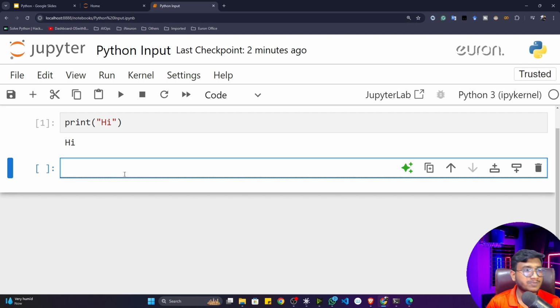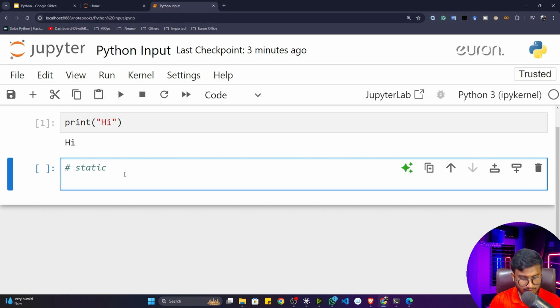So before starting with this input concept, first of all, I want to tell you why this input is required, and why we should use input inside Python. Because in the software industry we have two kinds of application. One is static application, and another is dynamic application. In a static application, you don't need to pass any kind of input.